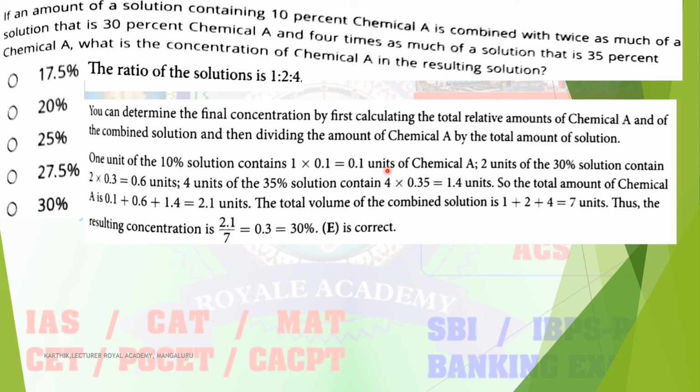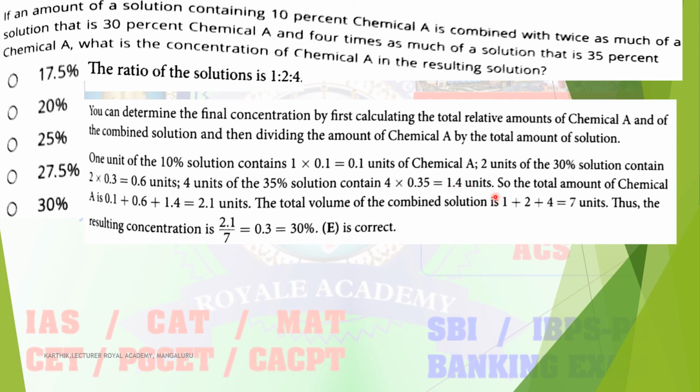Next, the second unit is a 30 percentage solution: 2 into 0.3, since 30 percentage is 30 divided by 100, that is 0.3. 0.3 into 2 is 0.6 units. Next, the third one is 4 units of 35% solution: 4 into 35 divided by 100, which is 0.35, giving 1.4 units.